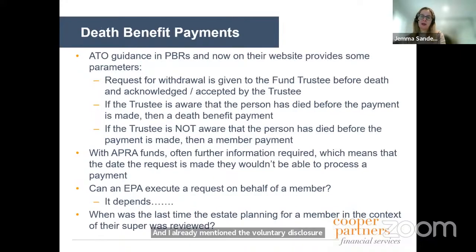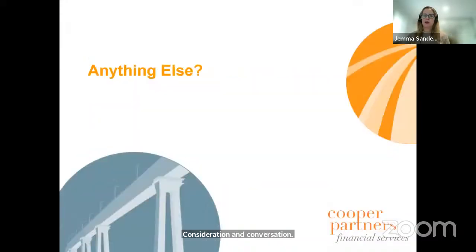With death benefit payments, I mentioned earlier, if you know when you're going to die to try and pay out your money, there's been a few PBRs, private binding rulings on that, that looks at the timing of all of those things. So worth a look if you've got some clients where they might be contemplating that. But again, it's really a small element of a wider estate planning consideration and conversation to be had with the clients. All right. So anything else?